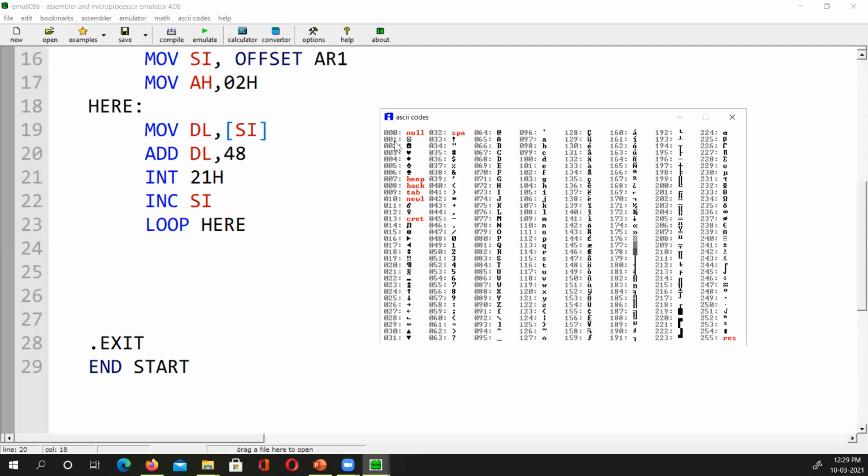Can you see this ASCII chart? But I have to get them up to here. So 0 has ASCII of 48. So I will add 48 to 1 so that it comes here. If it was 1, I add this 48 so that this number comes here, so that it prints ASCII 49, that is 1.